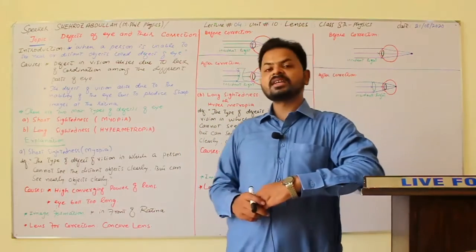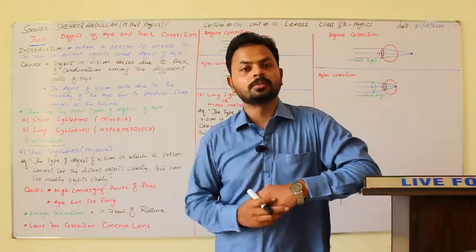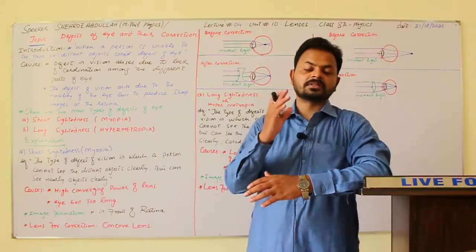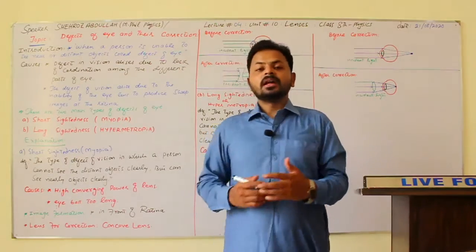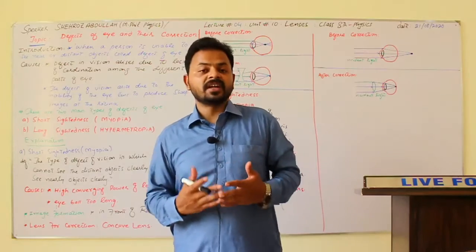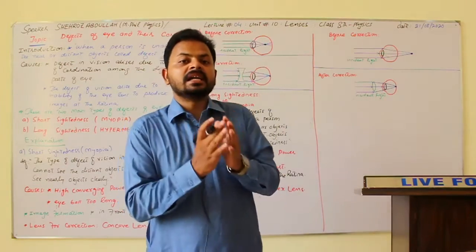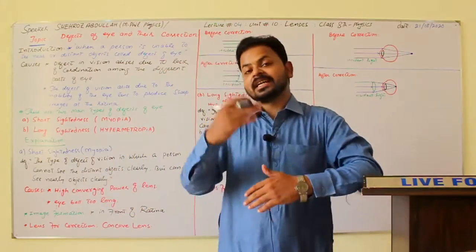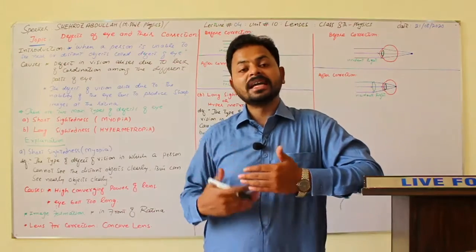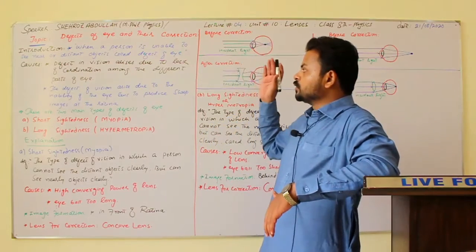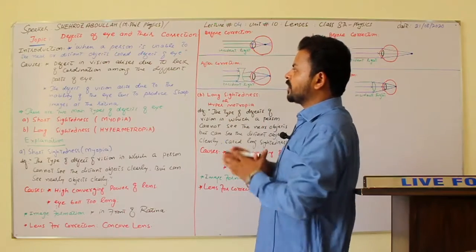Defects of the eye, what does it mean? When a person is unable to see near objects or distant objects, such type of defects, such type of problems in physics we call defect in vision. Now what is the basic cause of defects of vision? Defects of vision arise due to inability of the eye lens to form an image exactly on the retina. We can say that it also arises due to lack of coordination among the different parts of the eye.